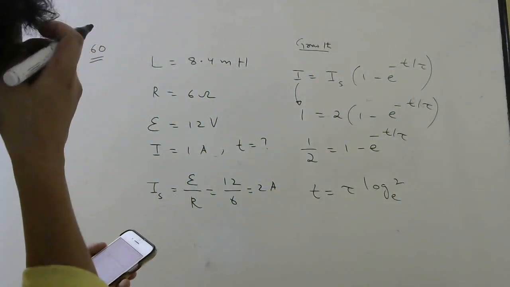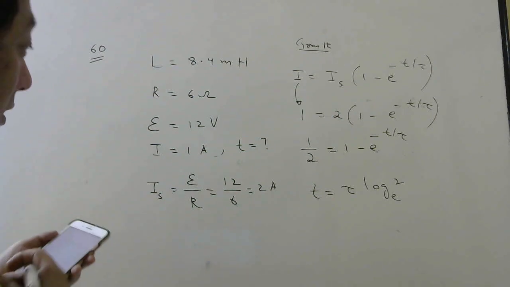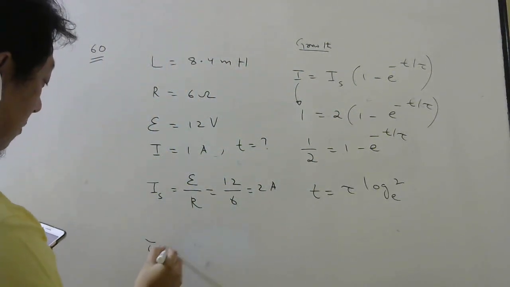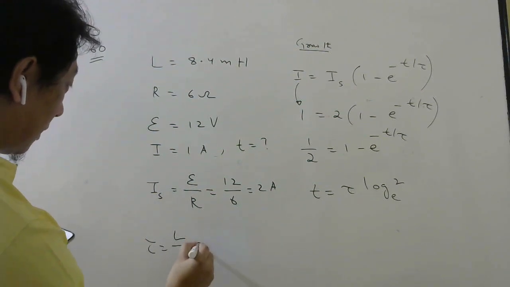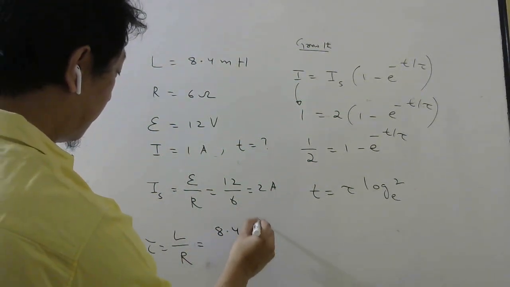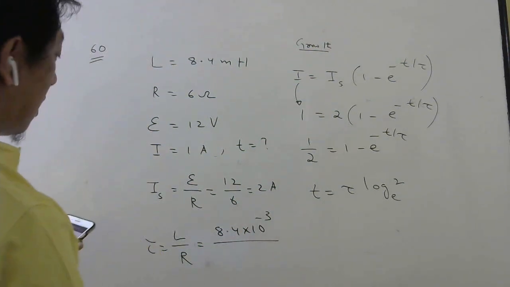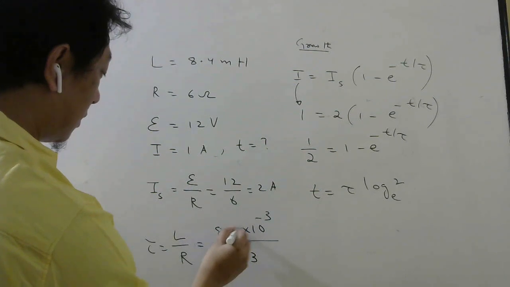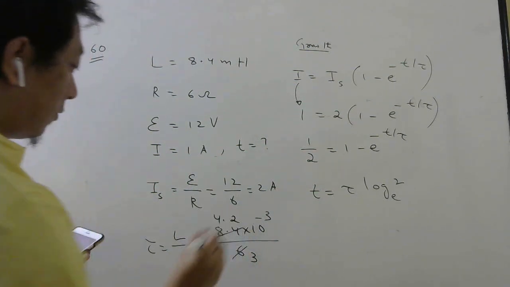Option is in terms of what? Some number only they have given. Now tau, let us calculate. Tau is L by R. L is 8.4 millihenry divided by R, which is 6. So 2 3s are 6, 2 4s are 8, 2 2s are 4.